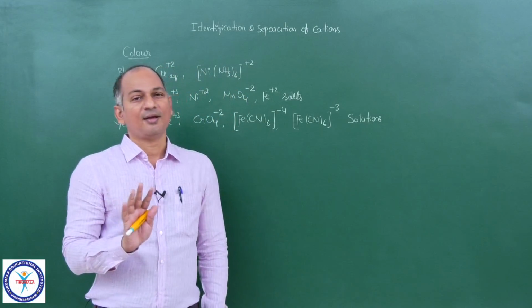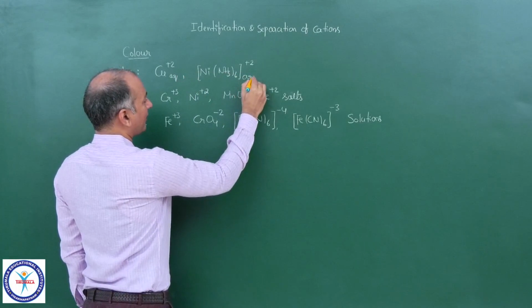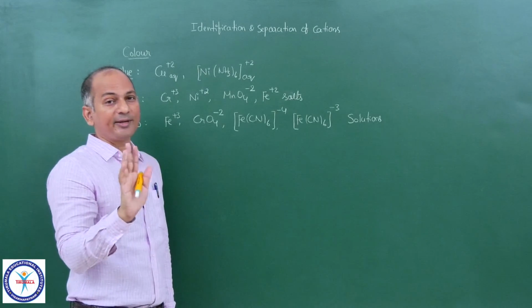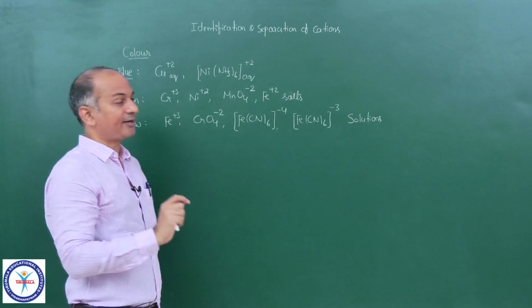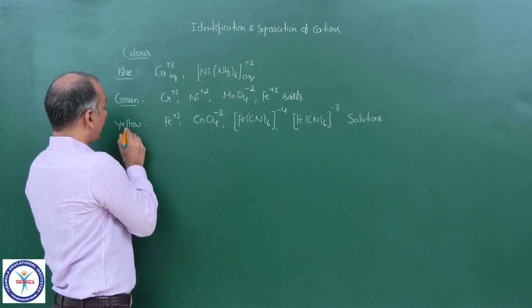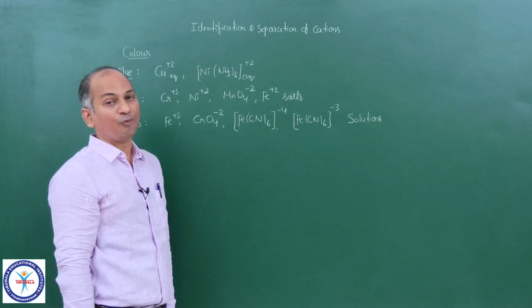So this is regarding aqueous solutions. The second one is regarding salts, solid state, which is green. All these yellow examples are in water.